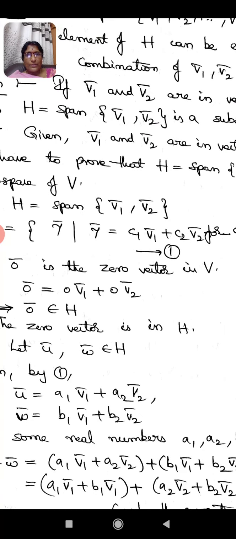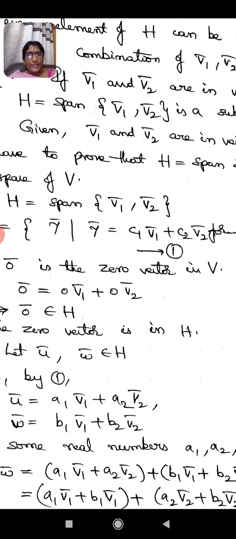So V is a vector space, and that is how it possesses the zero vector 0 bar.